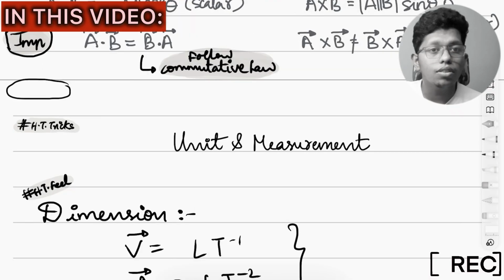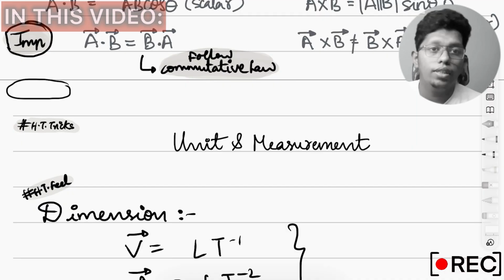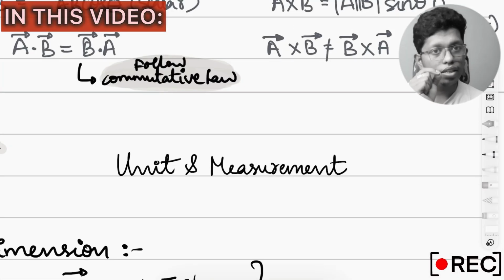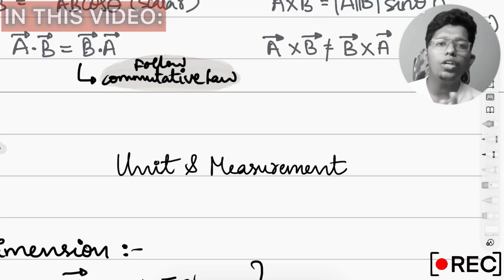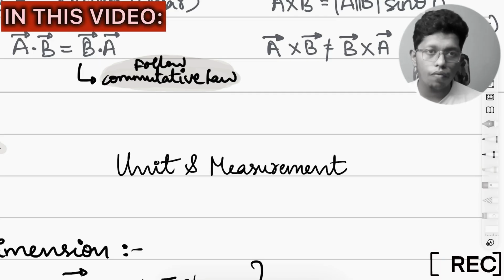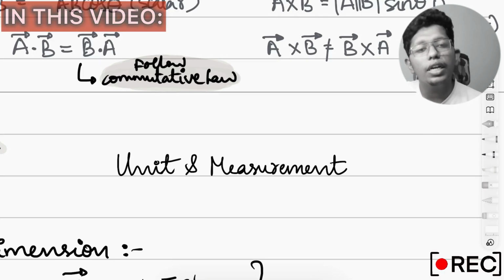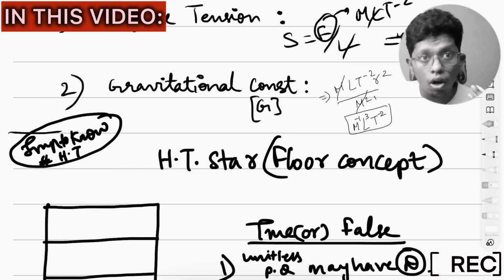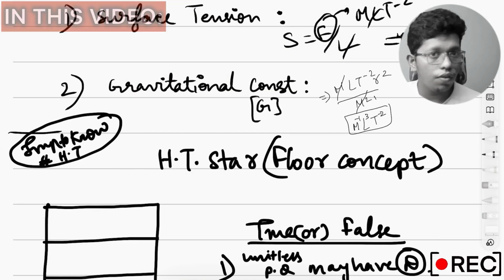Many of you may think that the units and measurements chapter has very little weightage. I will say it is a high-weightage chapter, because of the important dimensions you should remember. By remembering them, you can find the dimensions of any formula in a fraction of a second. This is a new concept, and many of you may not know it. It's a very, very important thing to know.